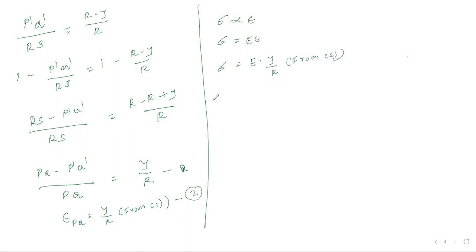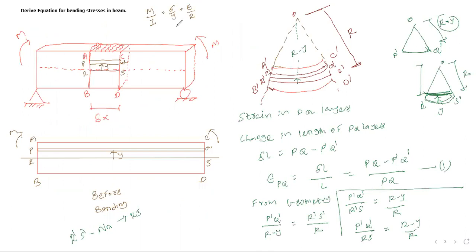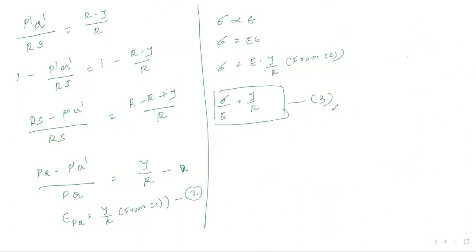Okay, take E to the other side: sigma by E equals y by R. This is your equation number 3. If we write it in this form, sigma by y equals E by R.